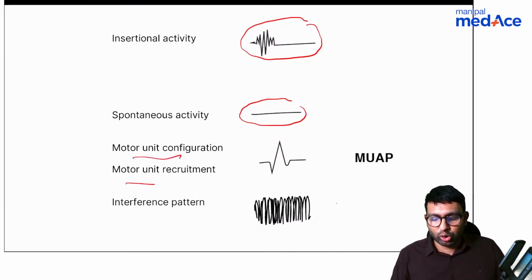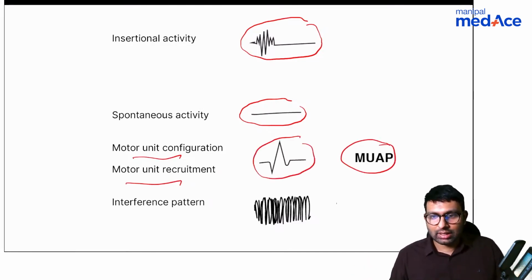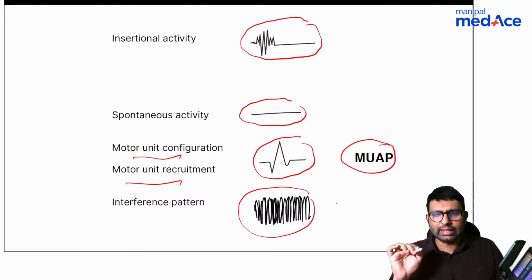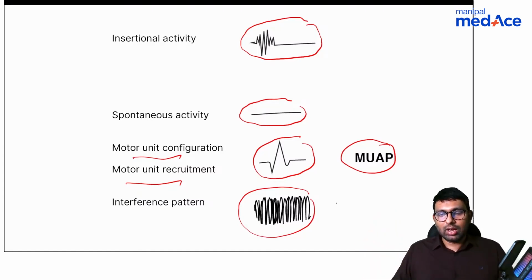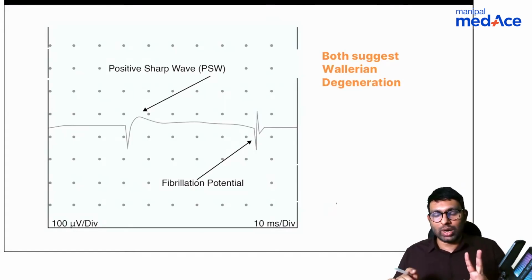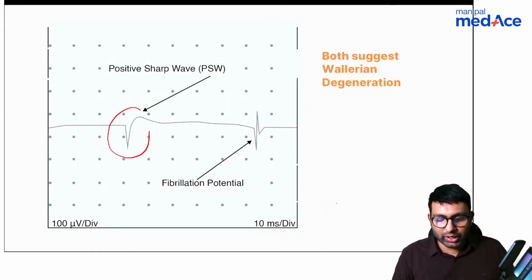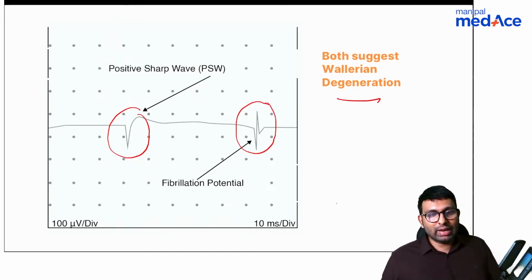That is a motor unit recruitment and configuration, also called MUAP, motor unit action potential, which will look like this. And sometimes because of interference pattern, you might have this kind of disturbance as well. So these are the 4 things which are normally seen. But pathological things that a neurologist is looking for are 2 things. One is positive sharp wave. This positive sharp wave and fibrillation potential. These 2 are both suggestive in EMG of Wallerian degeneration.